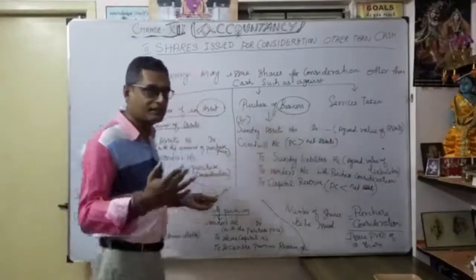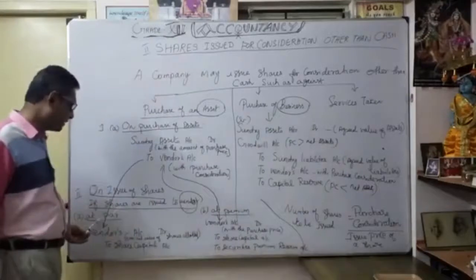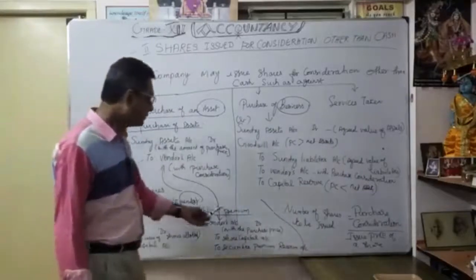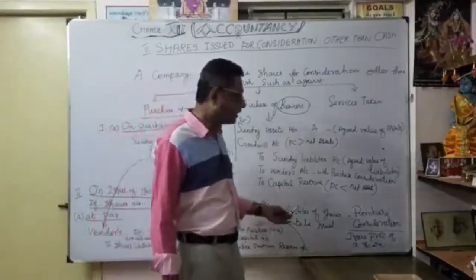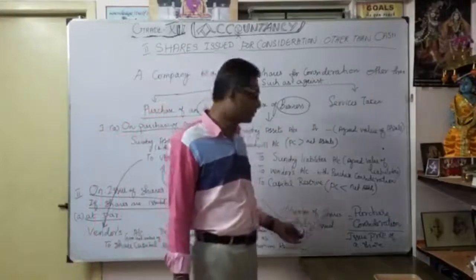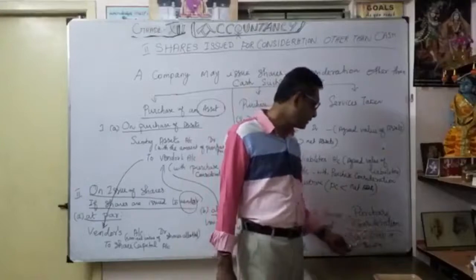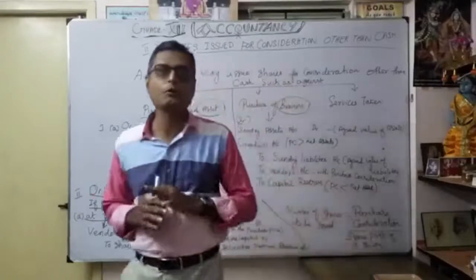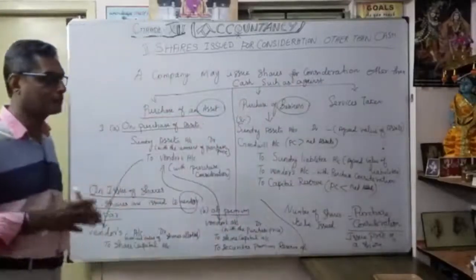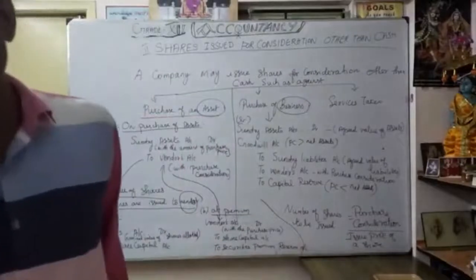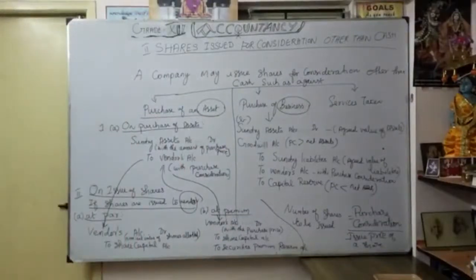The second entry is how we issue shares, at par or at premium. Finally, how to calculate number of shares to be issued: simply purchase consideration divided by issue price of a share. Now let's see some examples about purchase of an asset and purchase of a business.